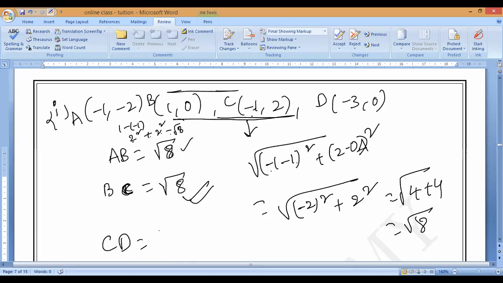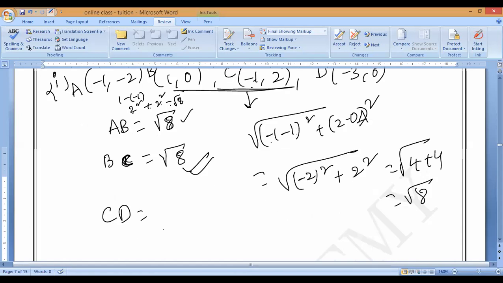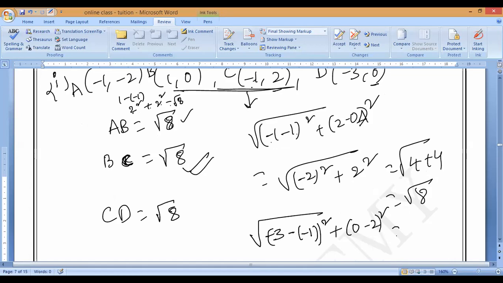CD is root 8. I will check, wait. Minus 3 minus of minus 1 whole square. Next, 0 minus 2 whole square. Not 6.